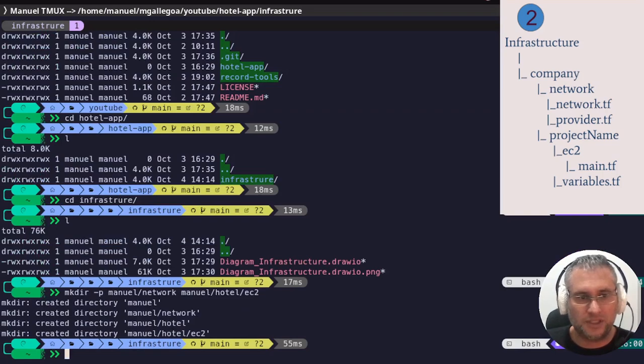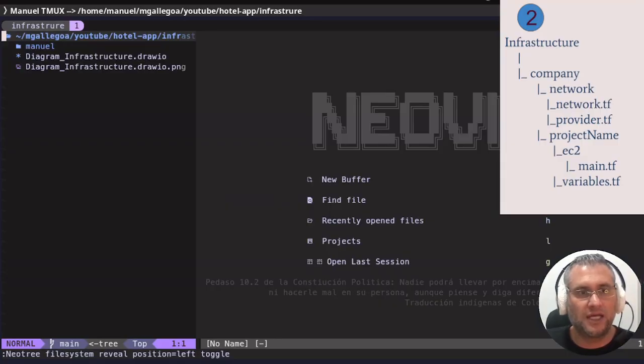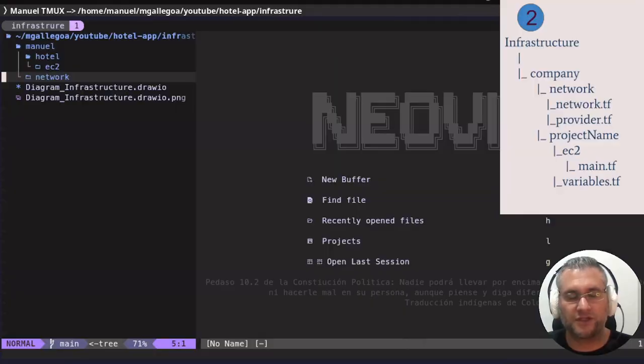Now you can see we created the folder structure. Now I'm going to open NeoVim, and here I have the structure created, and in this folder I'm going to create the necessary code to create our network infrastructure.